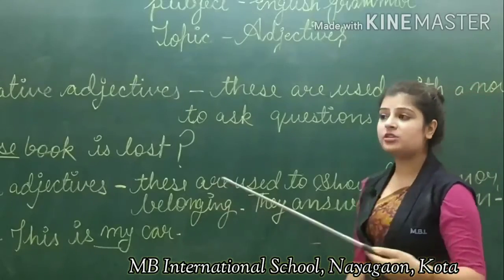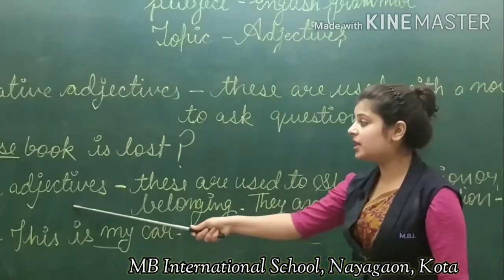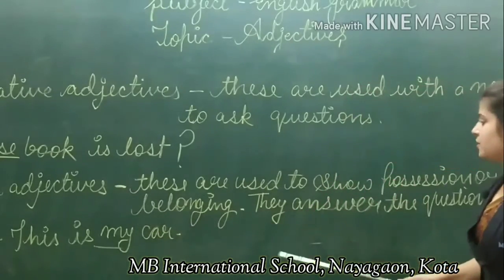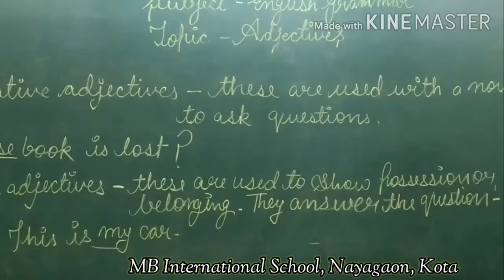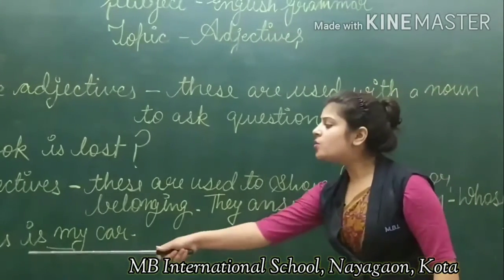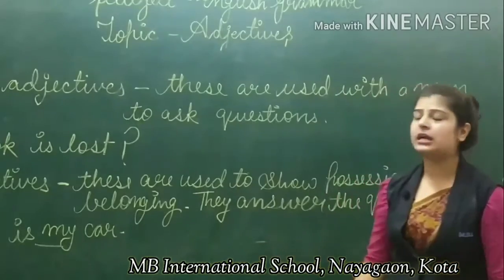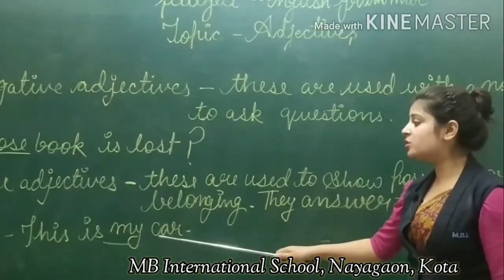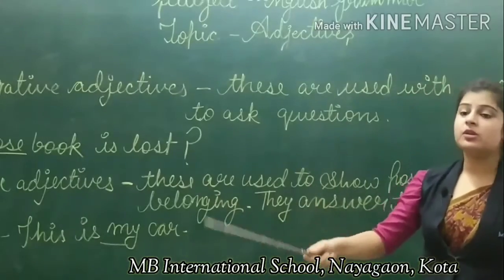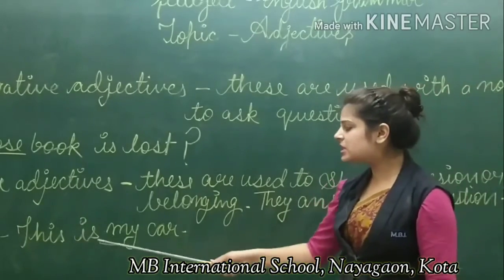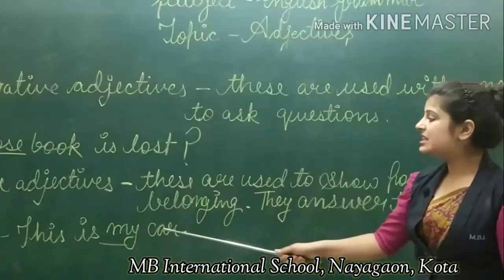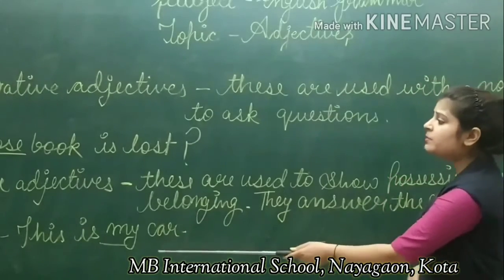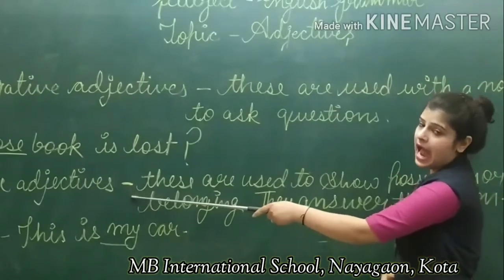They answer the question whose. For example, whose is this car? Whose car is this? For this is my car, so the car belongs to him. That's why he is saying this is my car. So my is a possessive adjective.